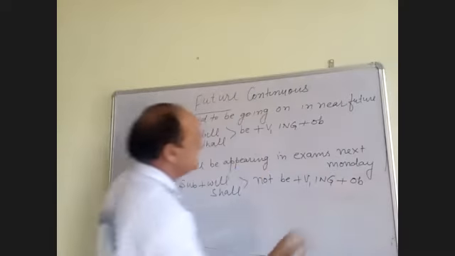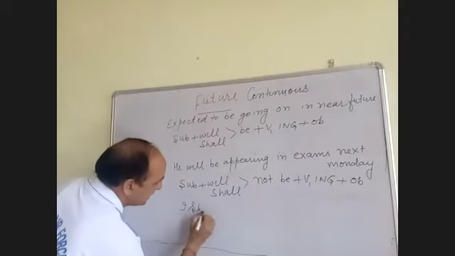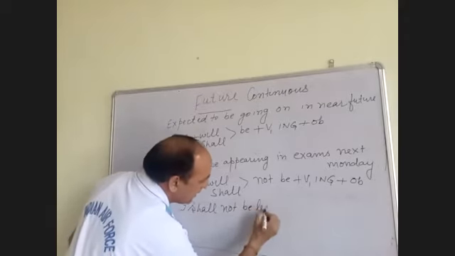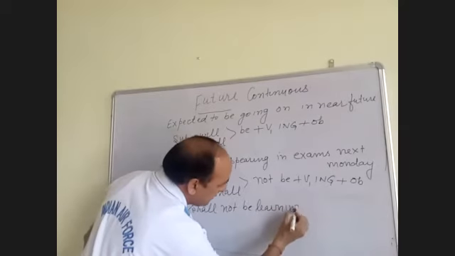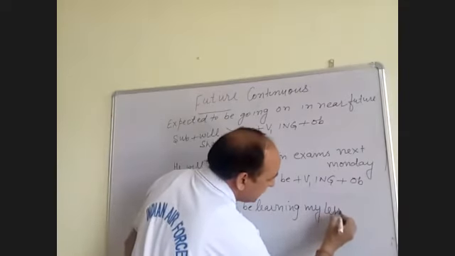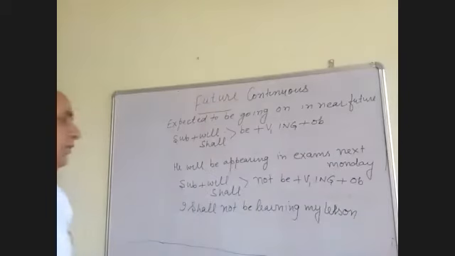Okay. You can take any sentence. I shall not be learning my lesson. Any sentence you can. I shall not be learning my lesson.